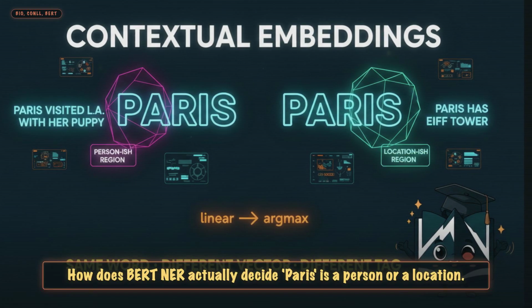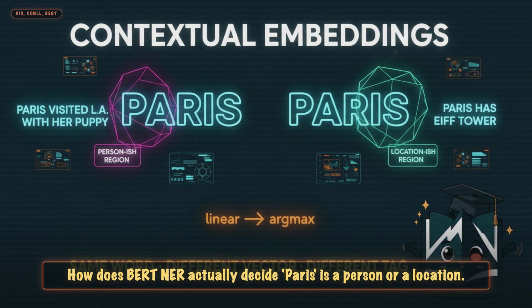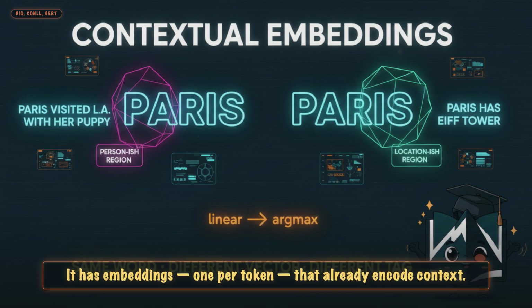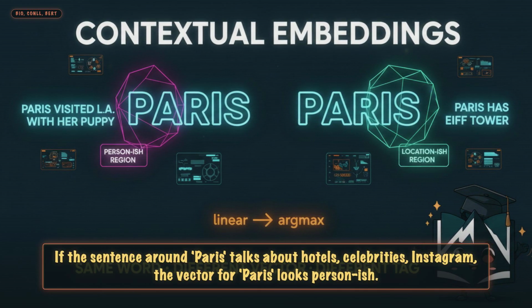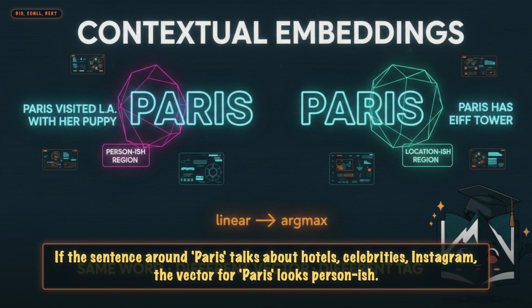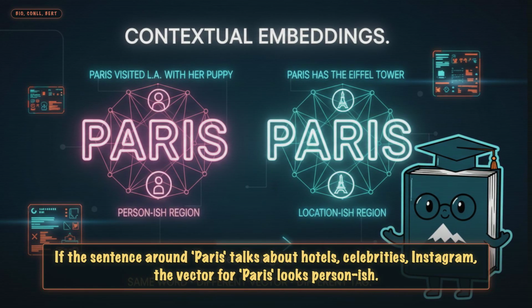Beat 3. How does BERT NER actually decide Paris is a person or a location? It doesn't have a rule book. It has embeddings, 1 per token, that already encode context. If the sentence around Paris talks about hotels, celebrities, Instagram, the vector for Paris looks person-ish.